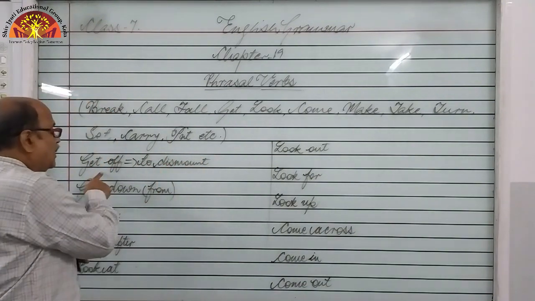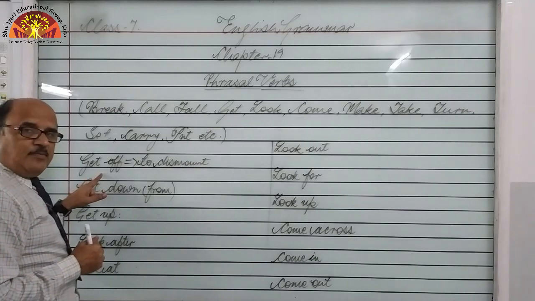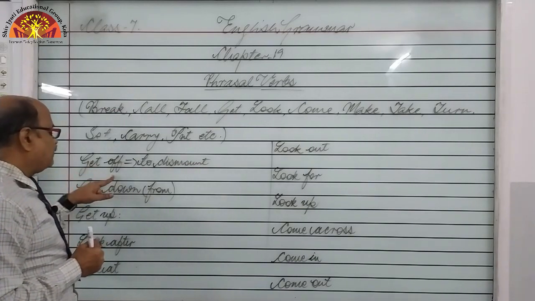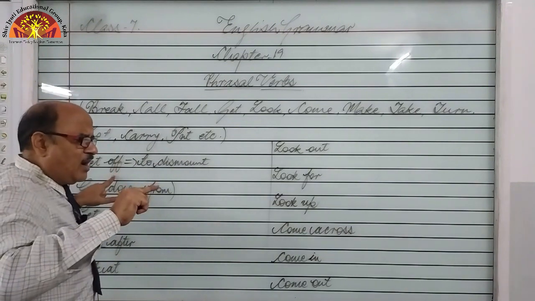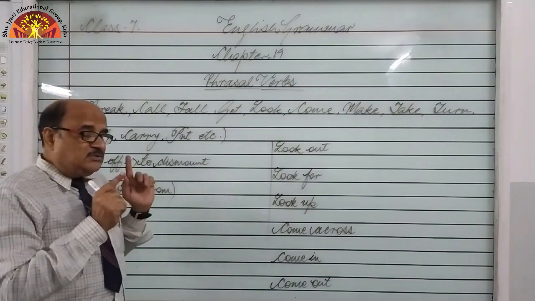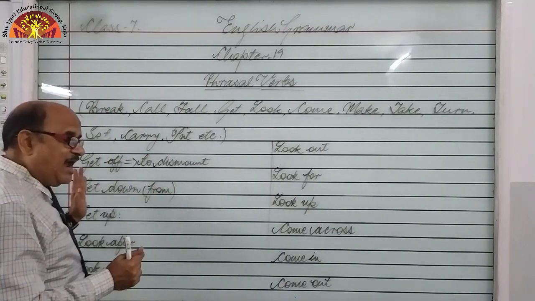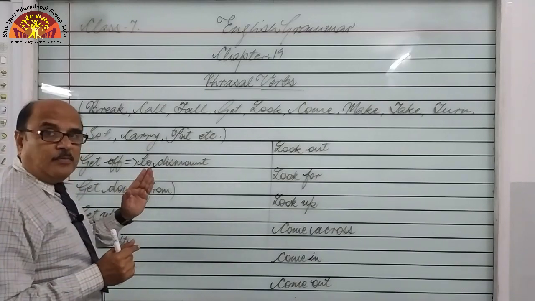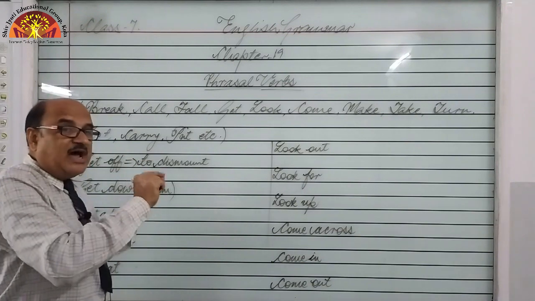So in this way, dear students, if we use get down, it also means the same, and if we use get off, it also means the same. But only one difference is there. Whenever you are adding the preposition down to any main verb, you have to use one more preposition, and that is from. So fully that phrasal verb is get down from, right? But when you are using off, that itself means down from.